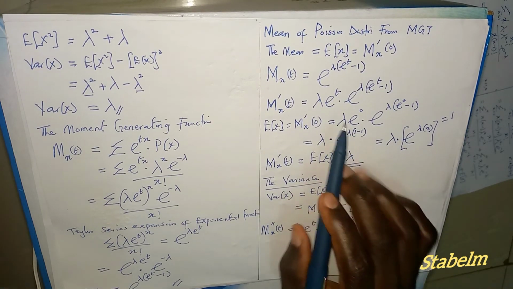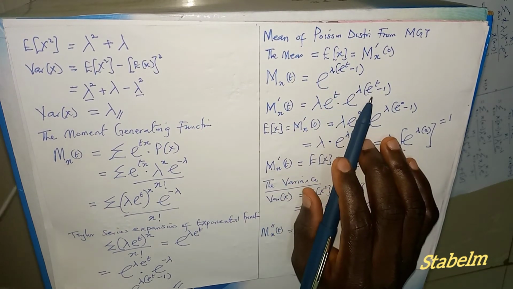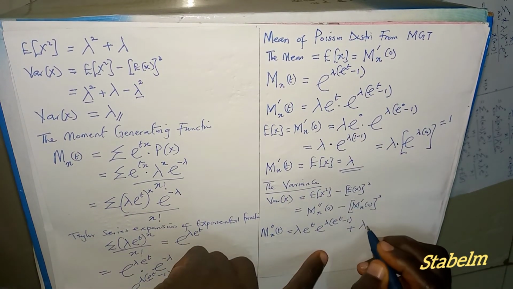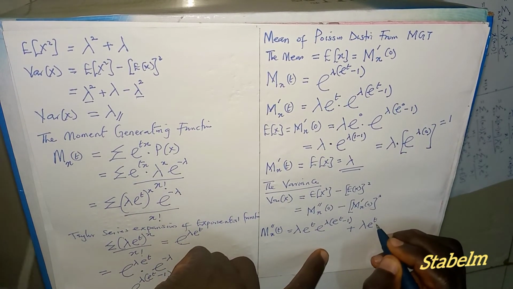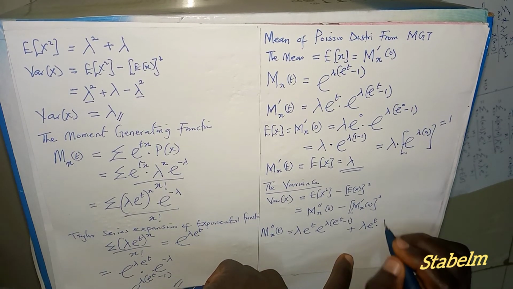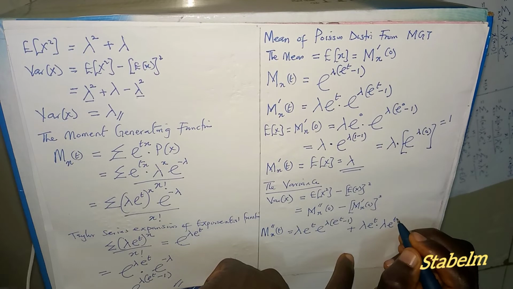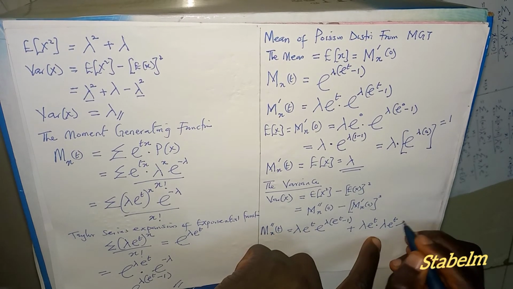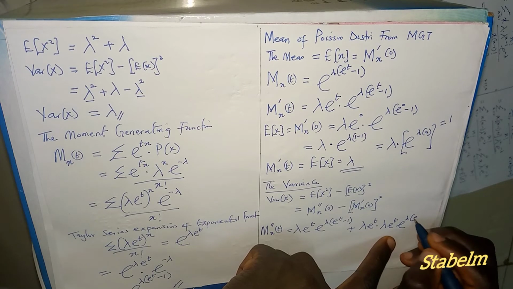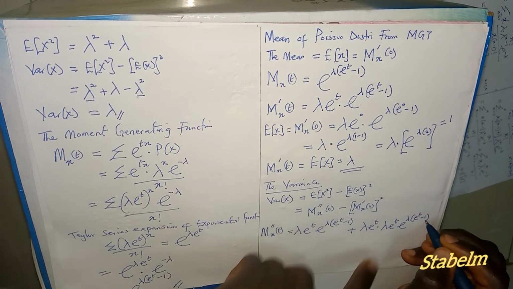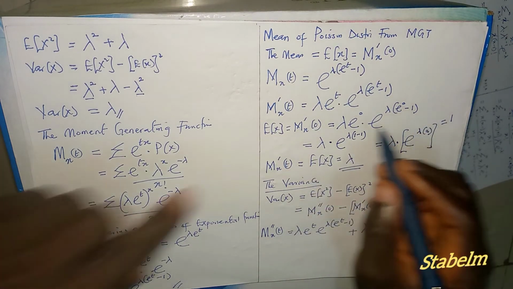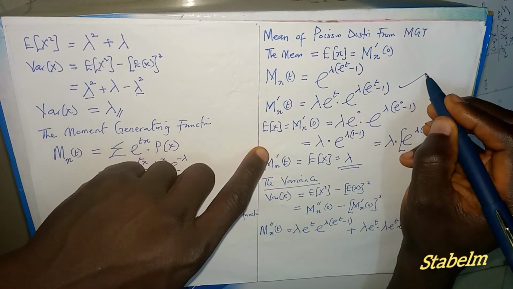Now we're going to keep this and differentiate this. We're going to have lambda exponential t multiplied by lambda exponential t, exponential lambda into brackets exponential t minus 1. This is the second derivative, the derivative of the first derivative here.